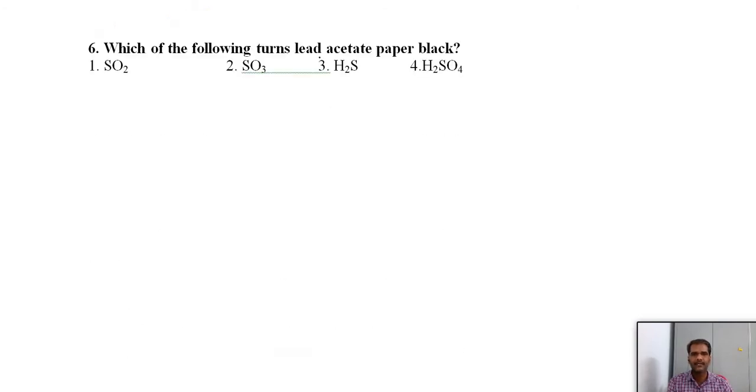Which of the following turns lead acetate paper black? Lead sulfide is black in color, and if you pass hydrogen sulfide to the lead acetate paper, it can convert lead acetate to lead sulfide. So it is a black color.